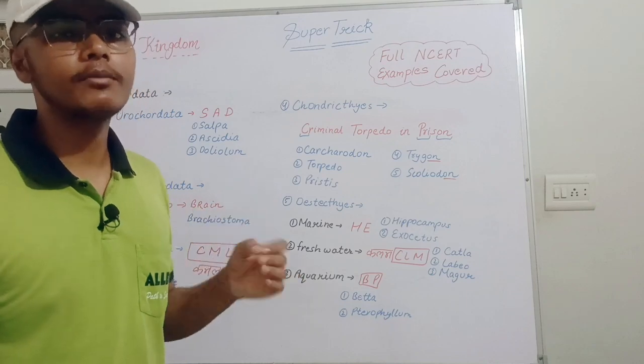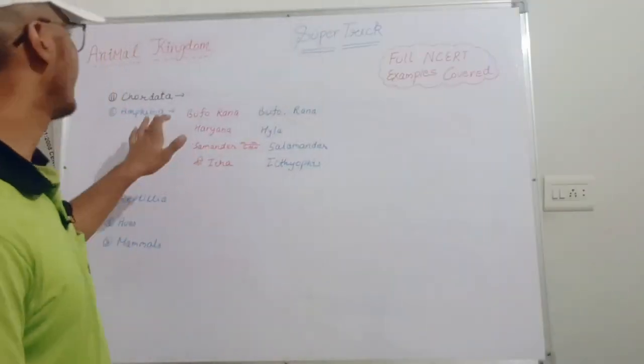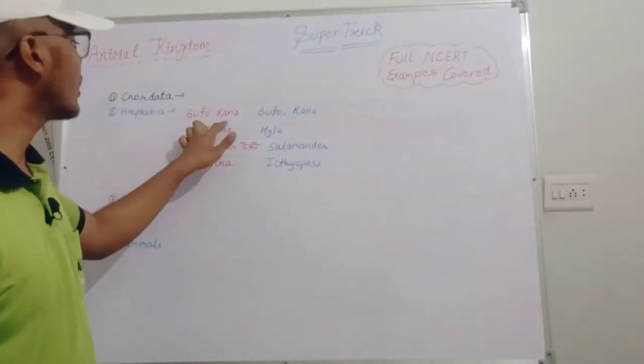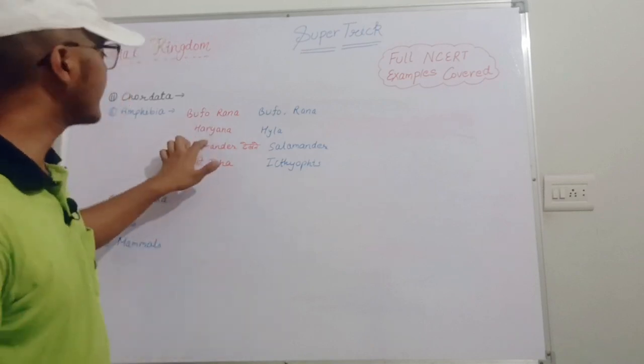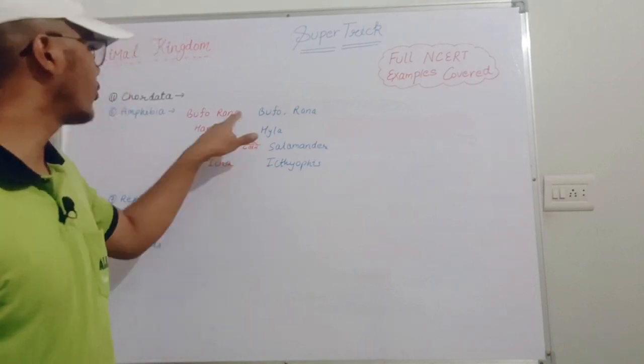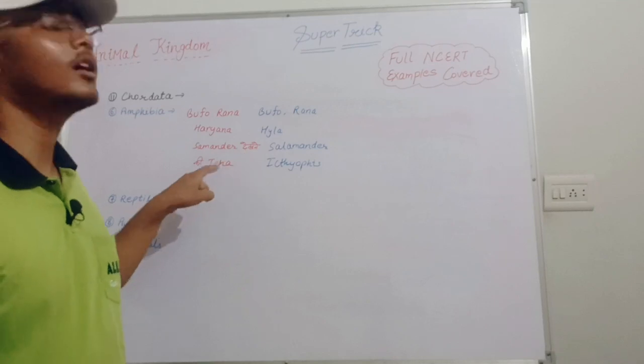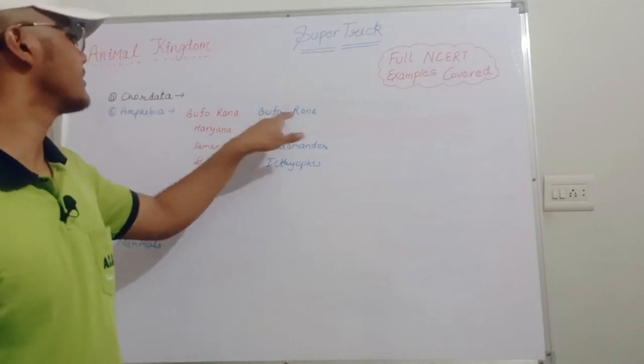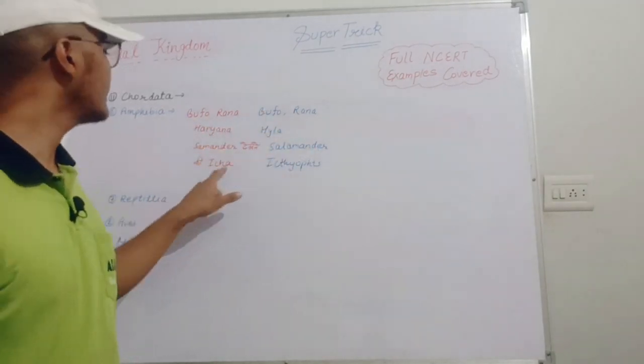Now let's move toward the Amphibia, Reptilia, and Aves. Next one is the Amphibia. In the Amphibia we will use the trick Bafforana. A person named Bafforana from Haryana, समंदर देखने की इच्छा. Bafforana जो कि हरियाणा का है और उसे समंदर देखने की इच्छा है. Baffo means Bufo, Rana means Rana, Haryana means Hyla, समंदर means Salamandra, इच्छा means Ichthyophis.